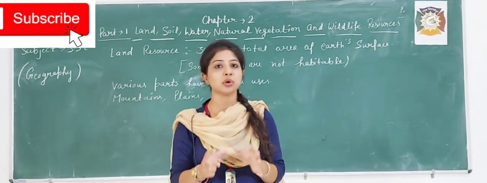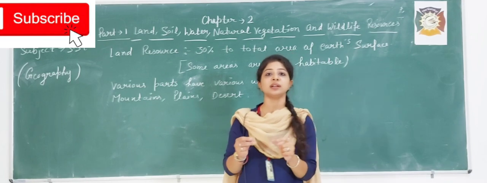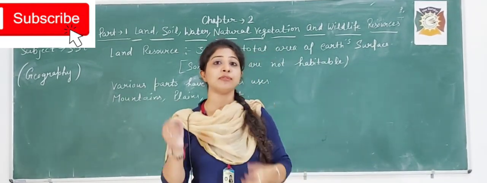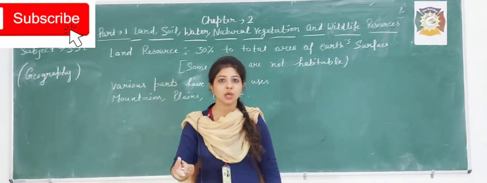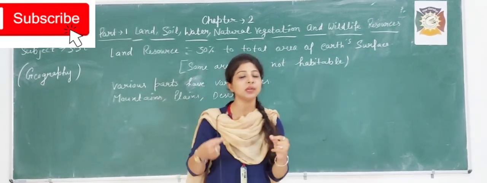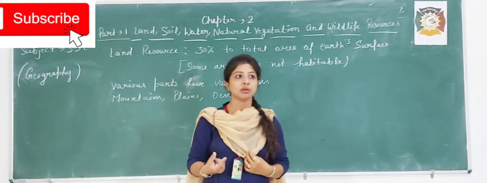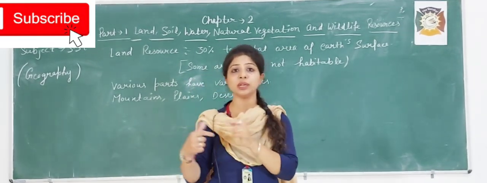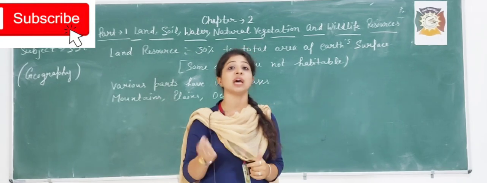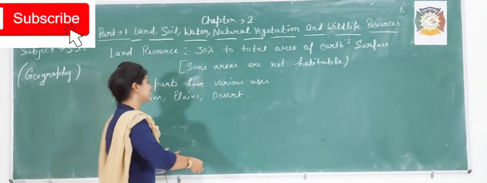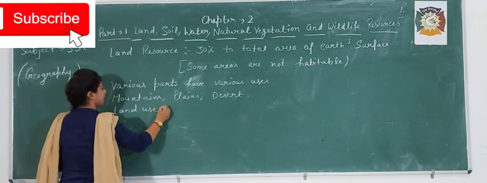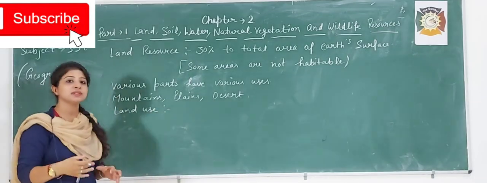So land resource is categorized as a broad resource, which has multiple uses or satisfies multiple demands. Why I am saying demands, we will see in our next topic, which is land use. Now we will see for which purpose we use the land.